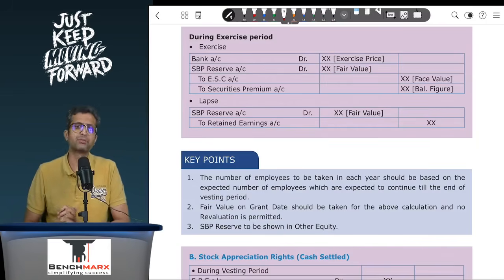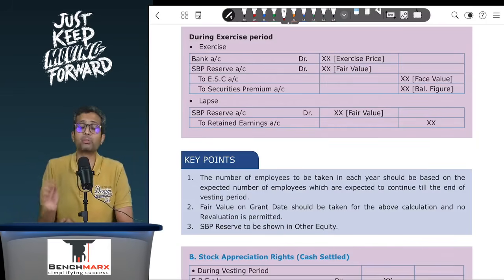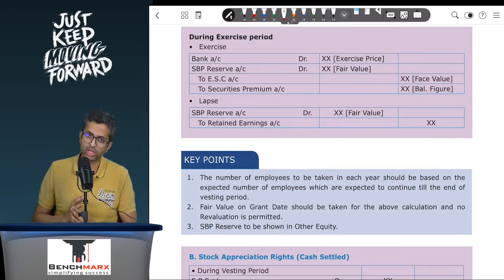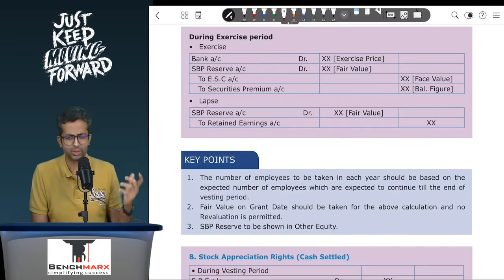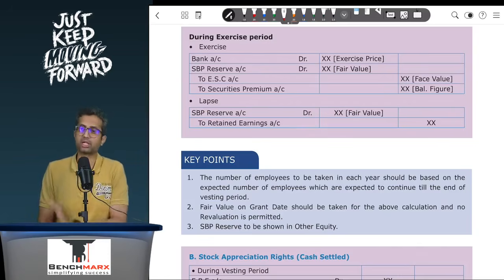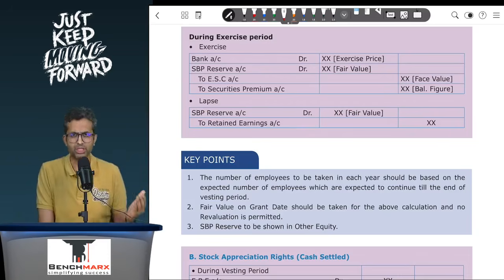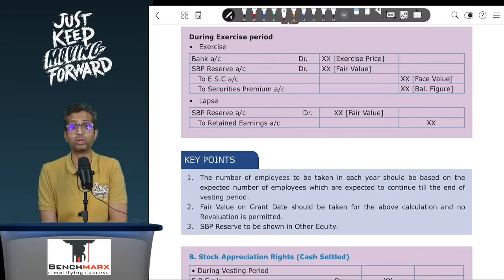Now this is the case of an ESOP, and in case of ESOP you have to remember that you will take the fair value as on the grant date only. Usually the institute does not even give you the fair value at each balance sheet date, but even if it is given, like in one of the questions, you will resist the temptation and you will take the fair value on the grant date only. The logic being that own equity cannot be remeasured, and hence you will continue to show it at the fair value as on the grant date.